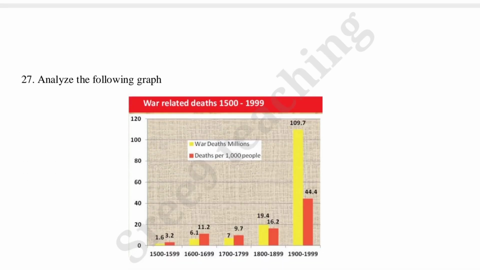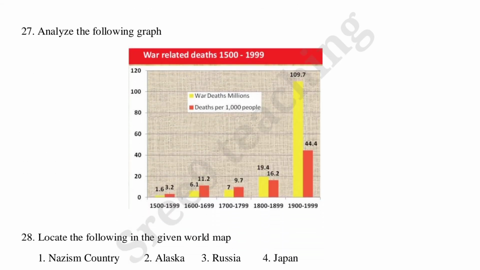Now see the 27th, a graph is given and that you have to analyze. 27th question, analyze the following graph. What is it about? War related deaths 1500 to 1999. So here a graph is given, between centuries, per 100 years, how many deaths are there, that you have to analyze. Okay, now see the graph, understand it and write your analysis and opinions on this graph.